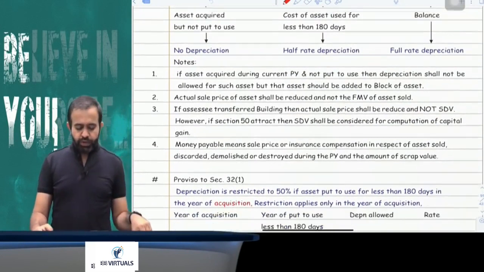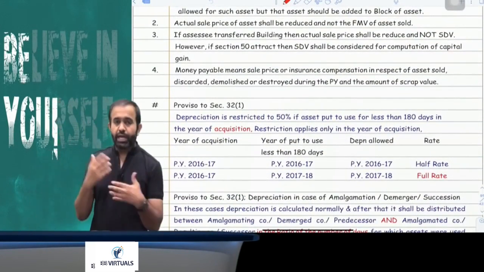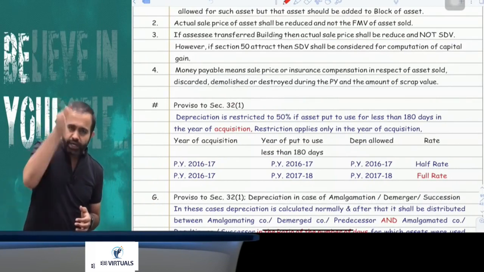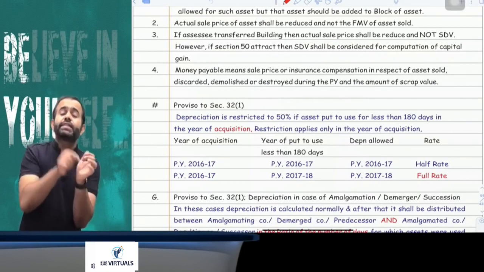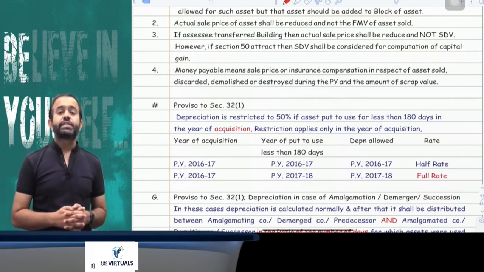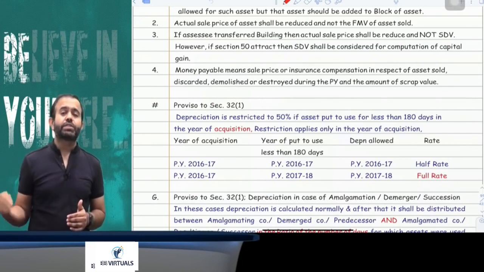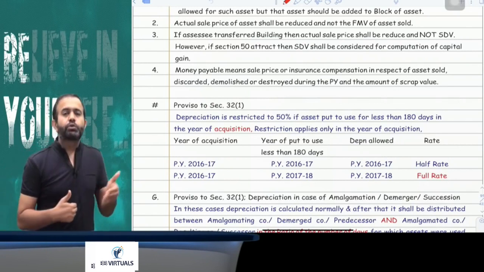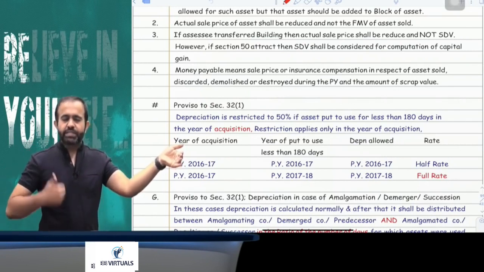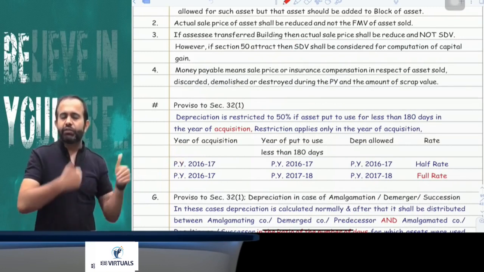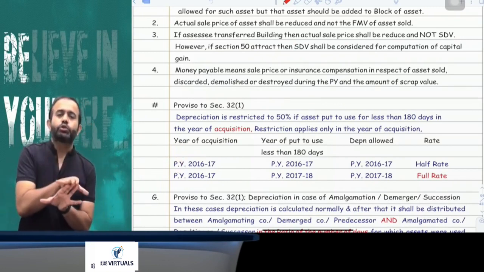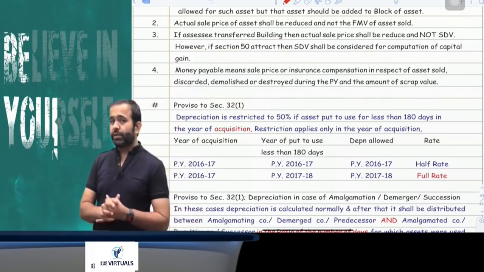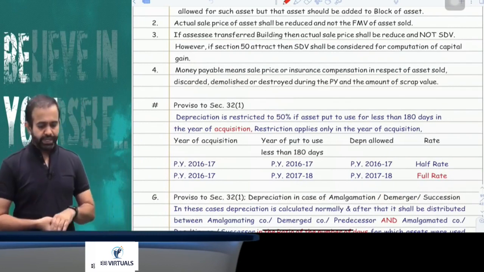All people, just pay attention. What I am saying is that if any asset is acquired during the previous year and put to use for less than 180 days in that previous year, then depreciation is restricted to 50%, or I can say that 50% depreciation is available. But this 50% condition is not applicable when an asset is acquired in the current year and put to use in the next year. This 50% restriction applies only in the year in which the acquired asset is put to use. So if an asset is acquired in the current year and put to use in the next year, then full rate of depreciation is available in the next year, even if in the next year the asset is used for less than 180 days.